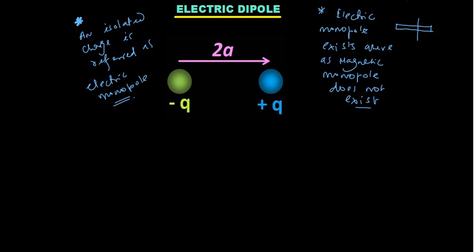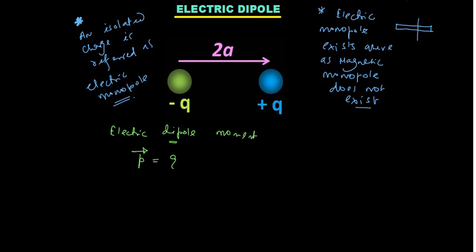Anyway, the strength of the electric dipole, or the specification of the electric dipole, is referred to with a quantity called electric dipole moment. This electric dipole moment is defined as P vector equal to the magnitude of any of the charges, that is, I am writing here q, into the vector, that is, the radius vector from negative to positive charge.